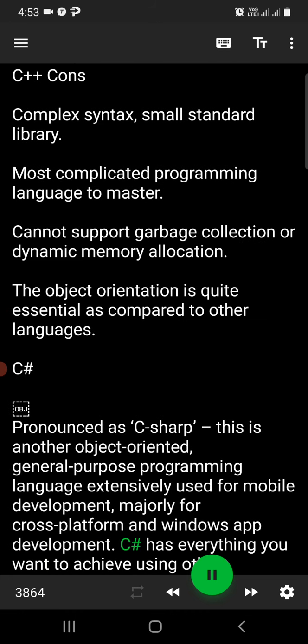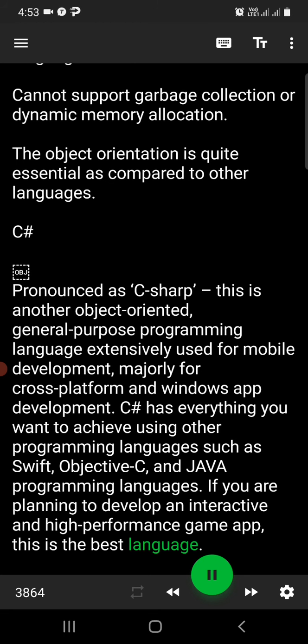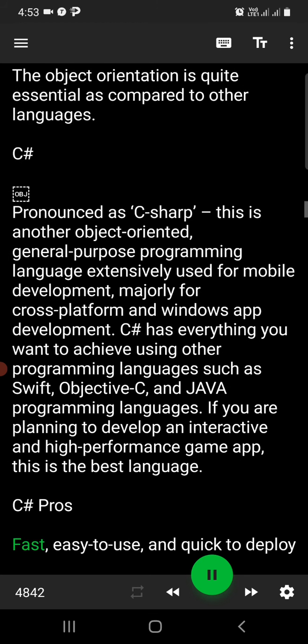C Sharp has everything you want to achieve using other programming languages such as Swift, Objective-C, and Java. If you are planning to develop an interactive and high-performance game app, this is the best language. C Sharp pros: fast, easy to use, and quick to deploy.